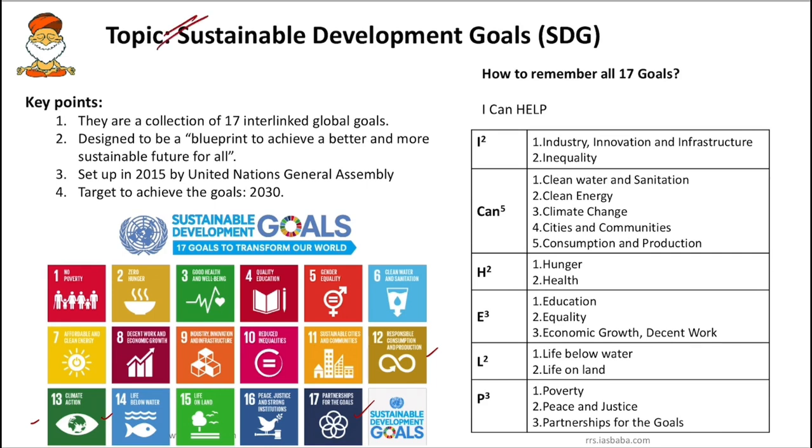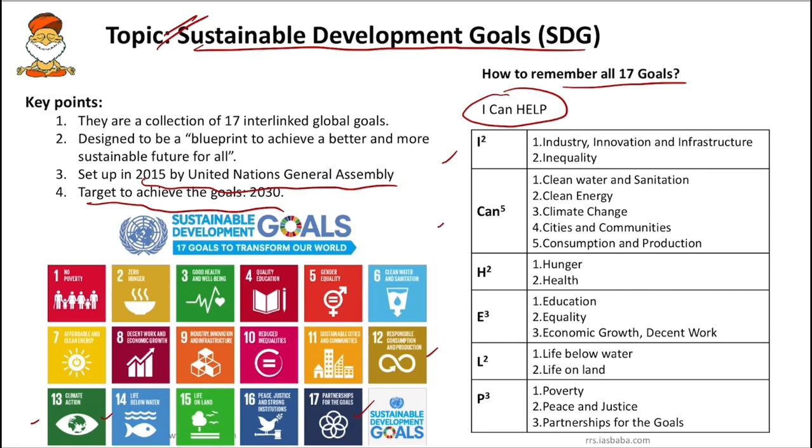And next topic, this is an extra topic regarding Sustainable Development Goals. They were set up in 2015 by the United Nations General Assembly, and the target to achieve the goals is 2030. We have around 17 goals. So how do we remember all the 17 goals? The trick is "I CAN HELP". The first letter is I. In I we have two things: one is industry, innovation and infrastructure, and the second is inequality.